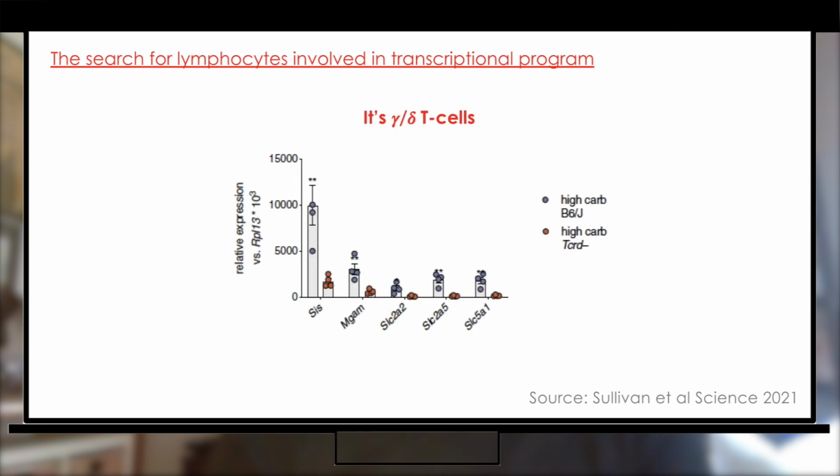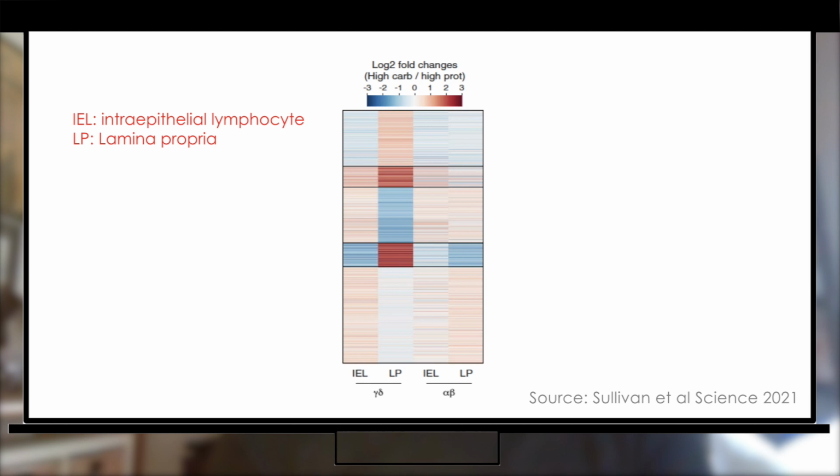And what we found, surprisingly, was that gamma delta T cells are required for the on-demand induction of this carbohydrate transcriptional program. And we went on to show that diet has a remarkable effect on gamma delta T cells in terms of their tissue localization and their transcriptome. And finally, when we investigated the mechanism by which gamma delta T cells regulate this program, we found that it occurs through an interaction with another type of immune cell called type 3 innate lymphoid cells.